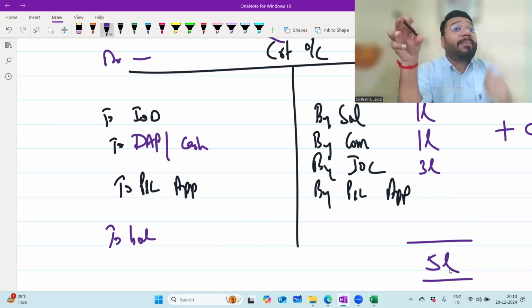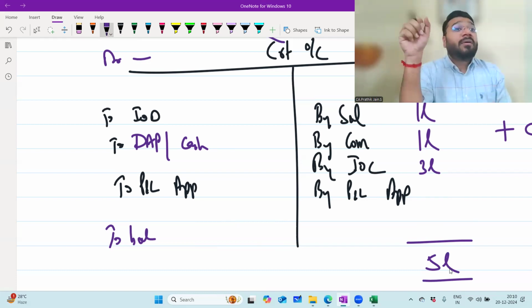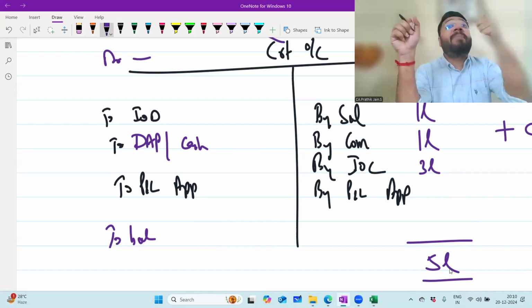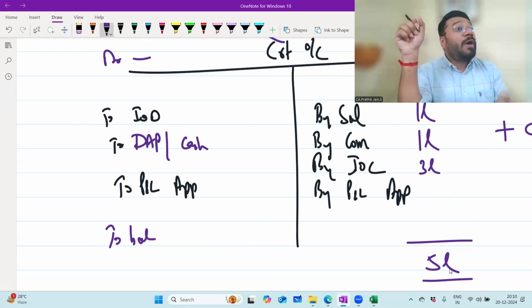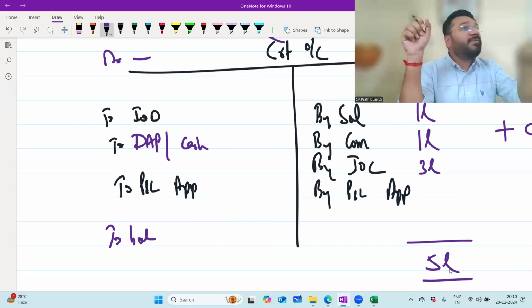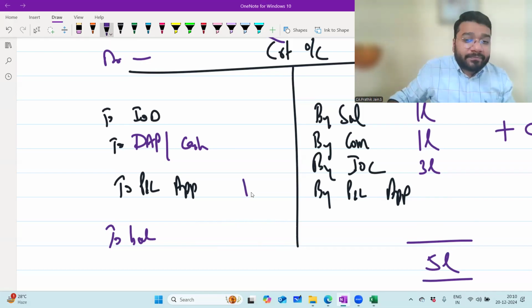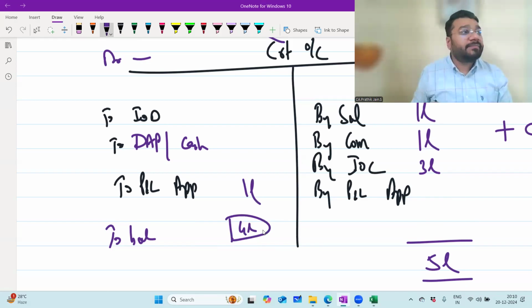The partner is asking, why should I pay you? Because of your lack of hard work, we incurred loss this time. So this is a punishment for you. You have to bear the loss of the business. So we'll deduct that 1 lakh. And how much we have to pay him? Balance 4 lakh.